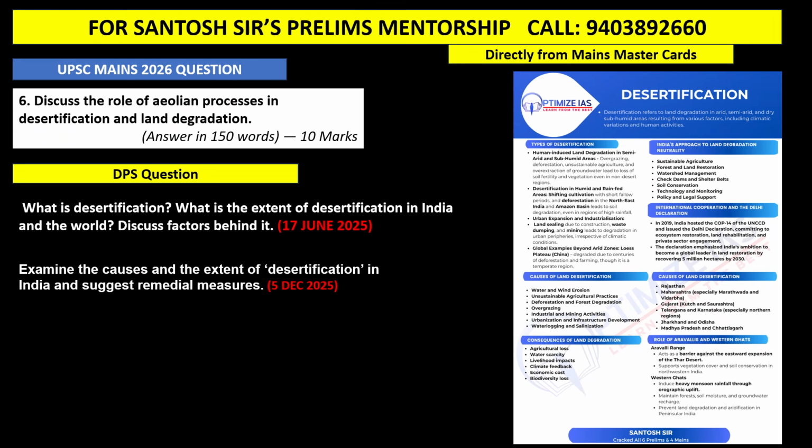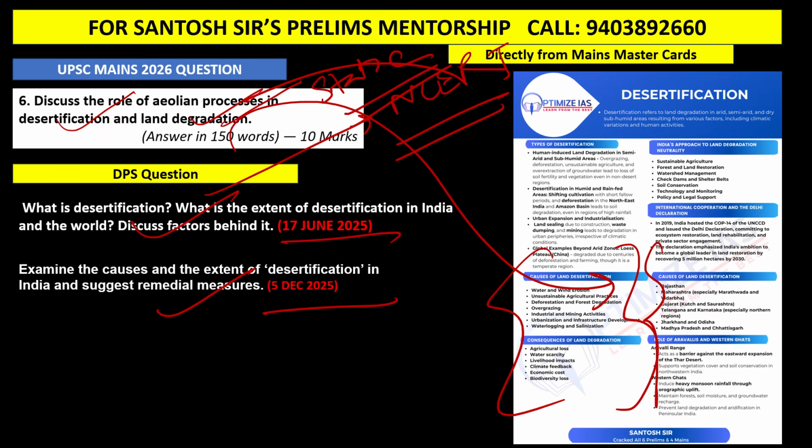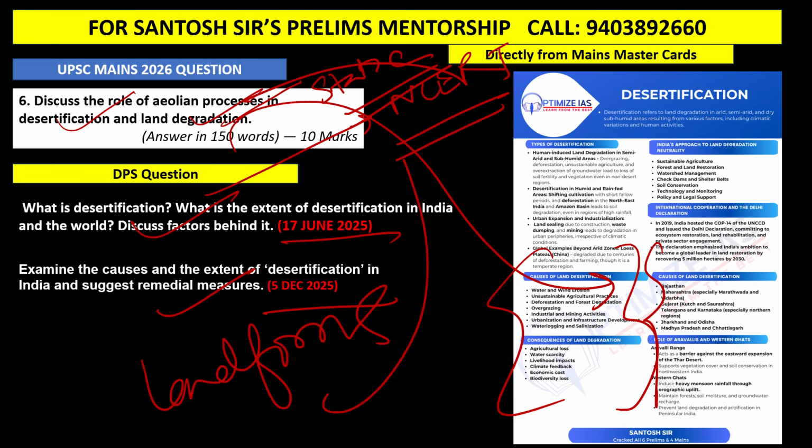Now, next: discuss the role of alluvial process in desertification and land degradation. You can see multiple times I have discussed this in my DPS classes and answer writing classes. I have even given a mains master card on this. You can have a look at it. This is given in the NCERT also. If you have read the NCERT book, this static question is given. If you have read NCERT properly, the chapter name is landforms. You could have easily answered this question. It is a doable question.